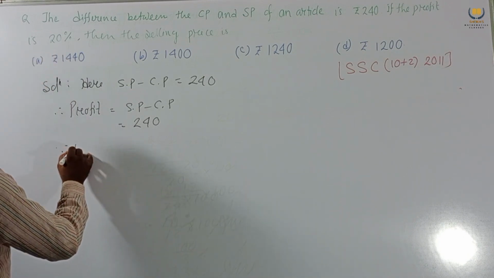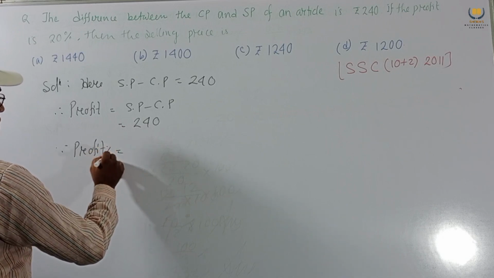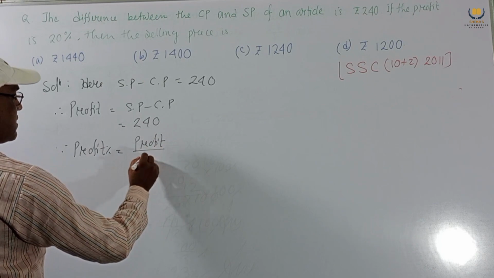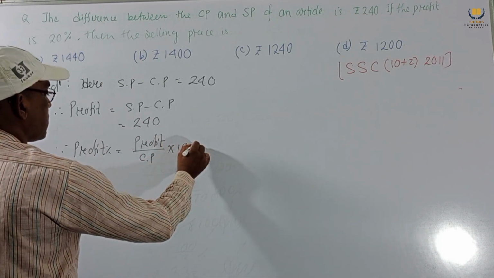Profit percent equals profit by CP into 100%.